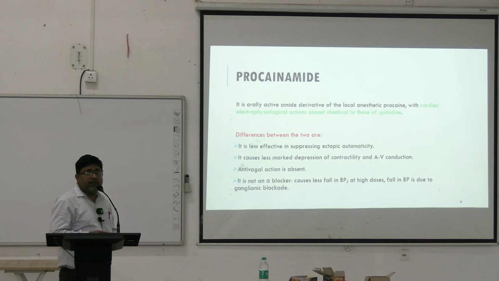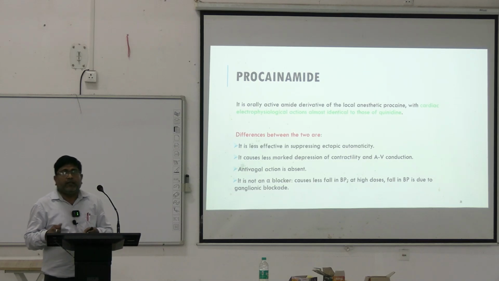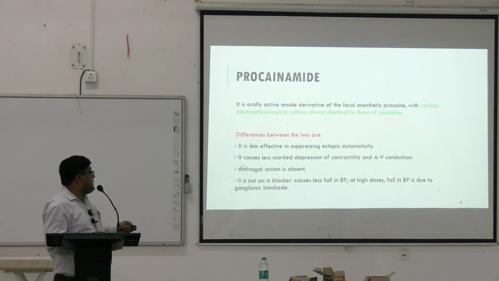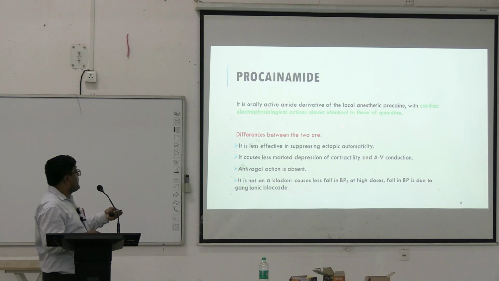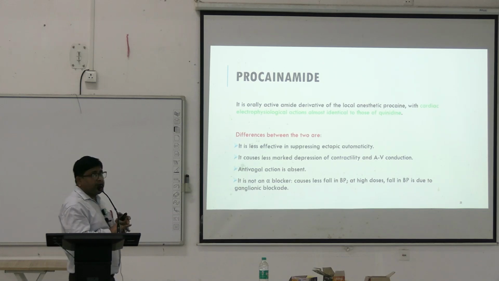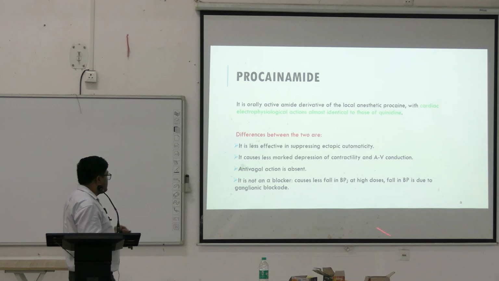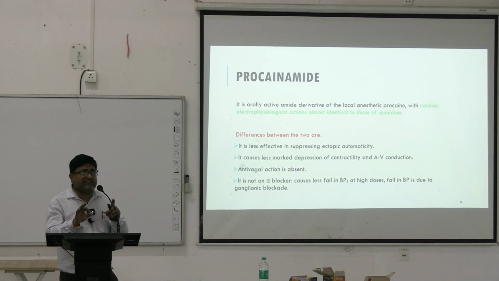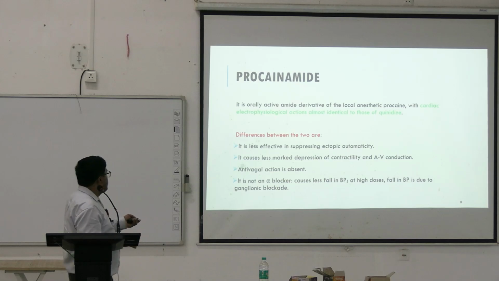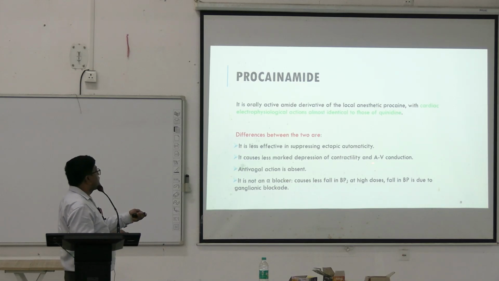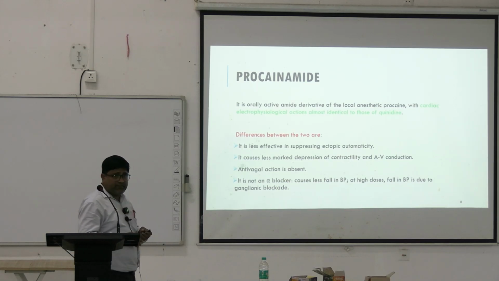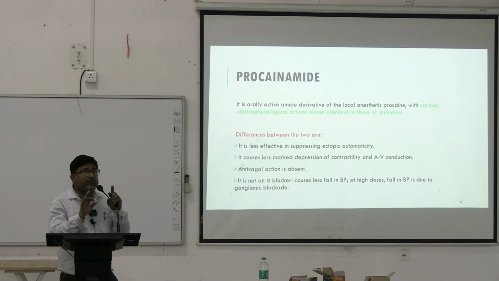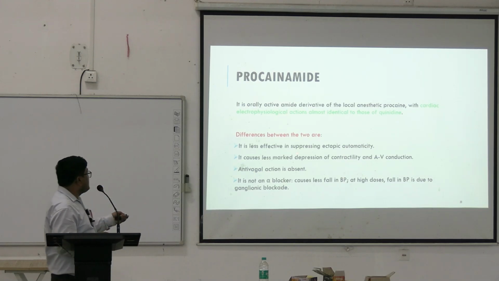Coming to the next drug, procainamide. Procainamide is similar to quinidine. The differences are, number 1, antivagal action is absent. It is not an alpha blocker, so hypotension is less compared to quinidine. It causes less marked depression of contractility and AV conduction, so there is less direct cardiodepressant action. It is less effective in suppressing ectopic automaticity.